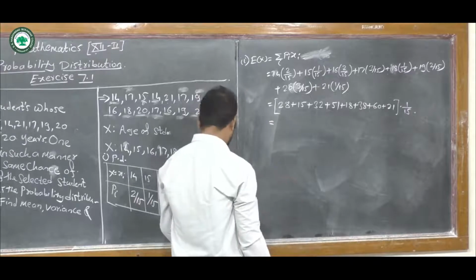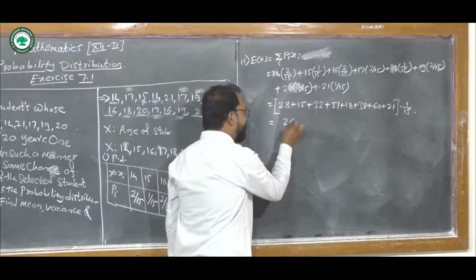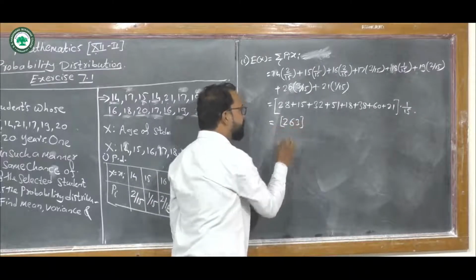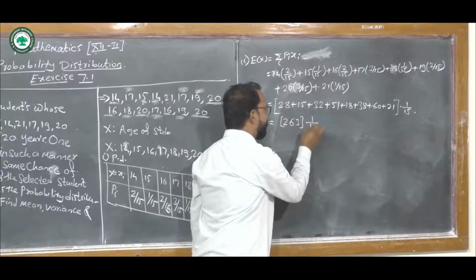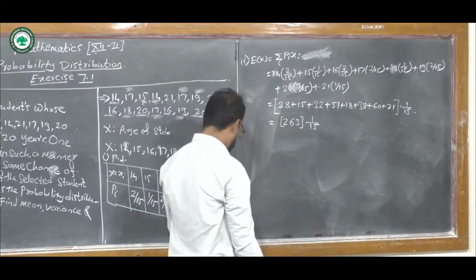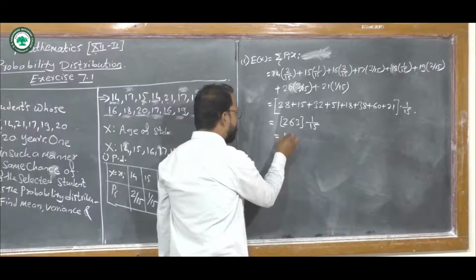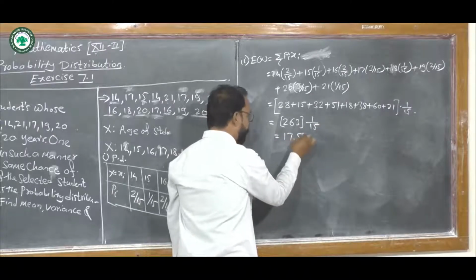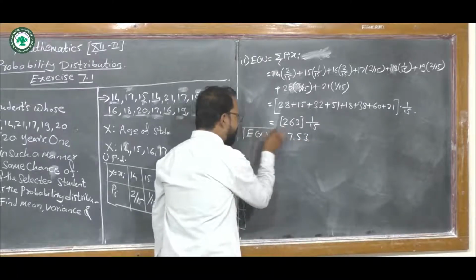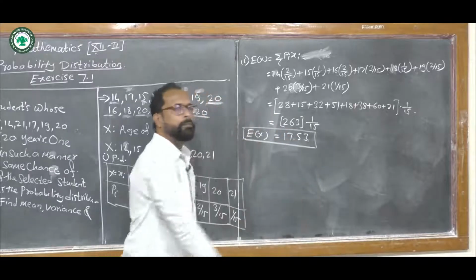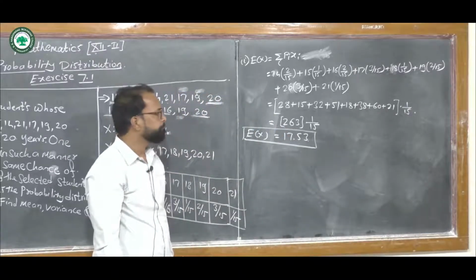This sum is found to be 263. So we get 263 into 1 upon 15, and if we divide it, it becomes 17 upon 53. So we get the expected value of X equals 17 upon 53.